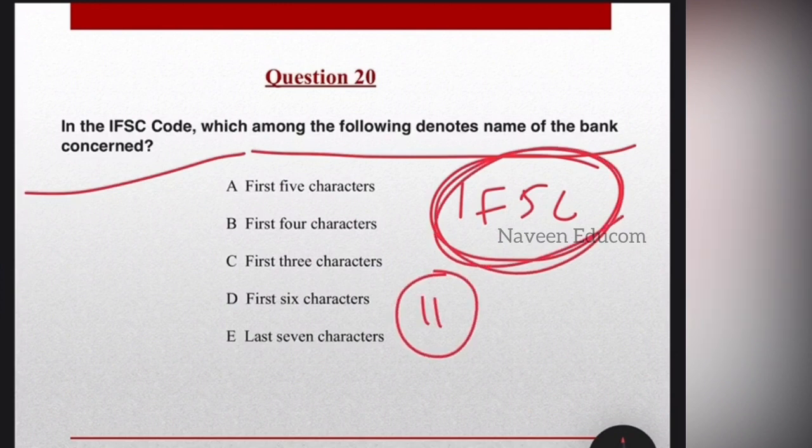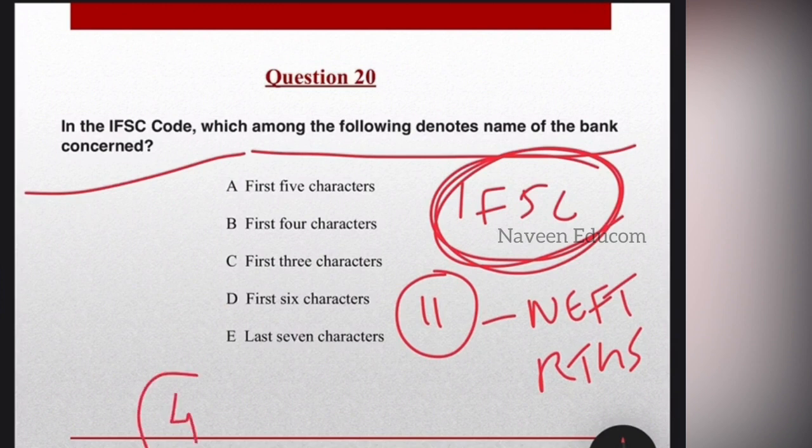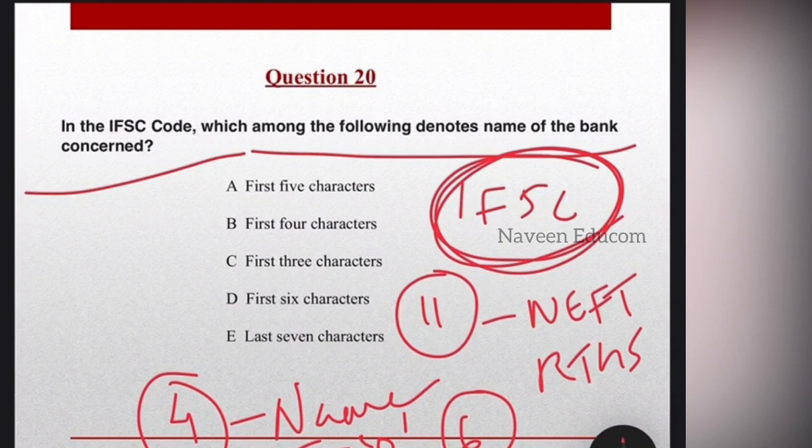You have to know that definition first. It's an 11-digit alphanumeric code that identifies the bank branch participating in the NEFT and RTGS fund transfer mechanism. It is used to route the message to the correct bank branch in the electronic fund transfer mechanism. The first 4 characters indicate the name of the bank in the IFSC code, whereas the fifth character is 0 and the last 6 characters represent the concerned branch of the bank.